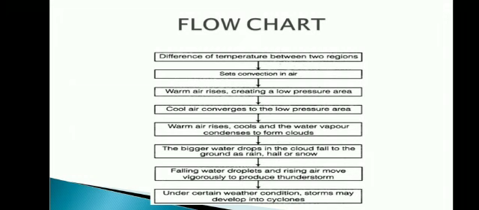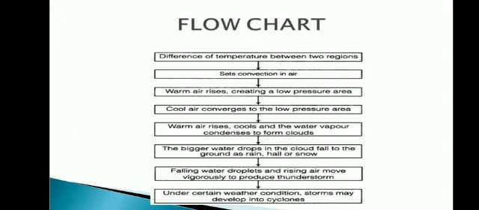What is convection? See, it is the movement of molecules or particles within a fluid due to change in temperature. Earlier we said there will be a difference in temperature. That's why convection arises in air. Warm air rises, which creates a low pressure area.